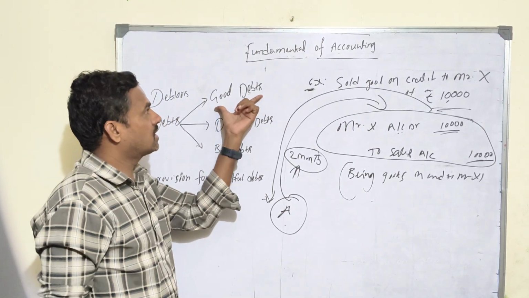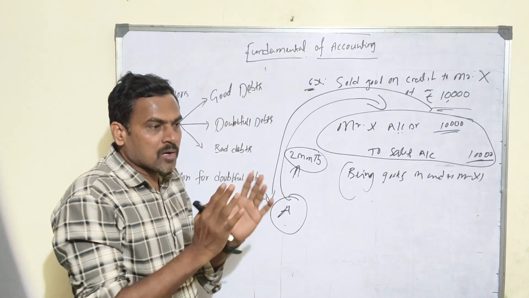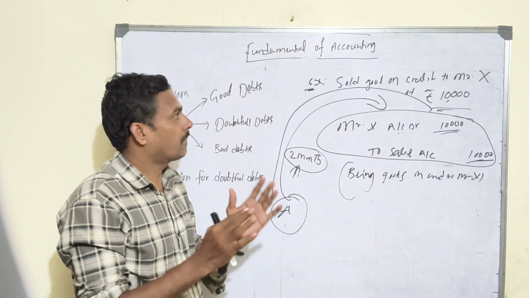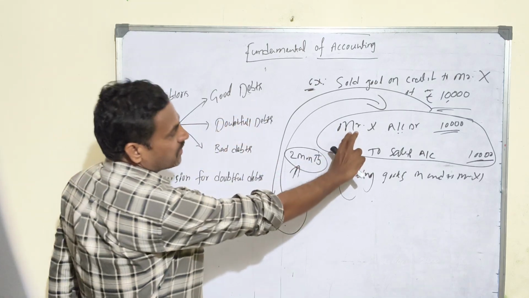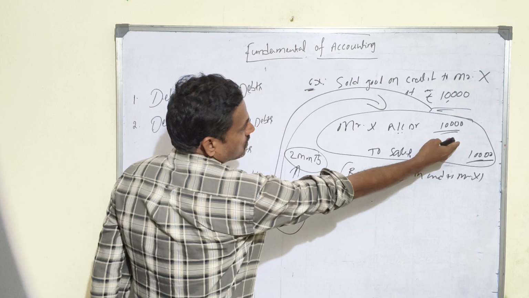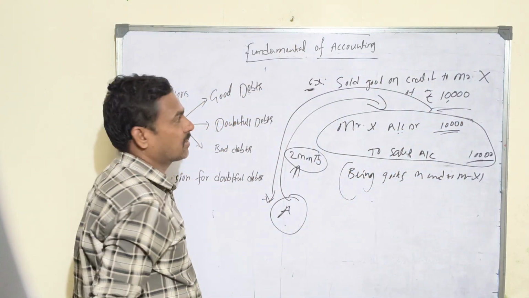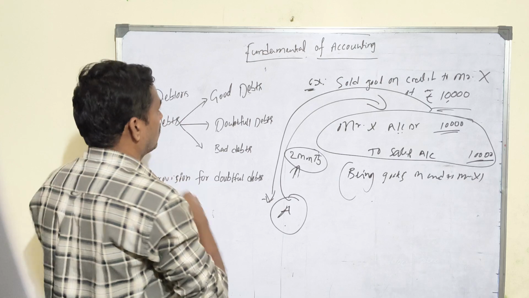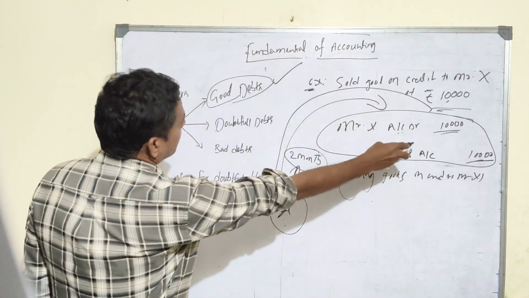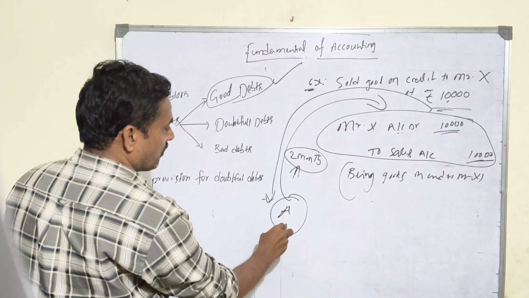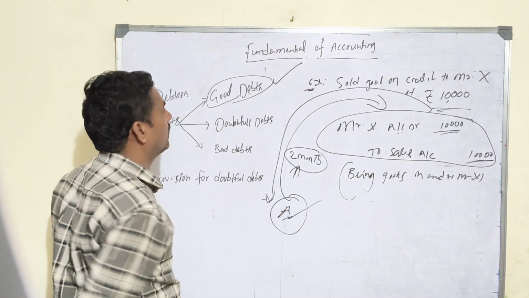Well, you understand, right? What are good debts? Good debts are those where there is no possibility of bad debts, nor any doubt in their realization. That means the company sold goods to Mr. X for 10,000. The total amount of 10,000 will be collected from the customer. That is called good debts. Whatever the company sold to Mr. X will be collected by the company, meaning the customer will pay back to the company.